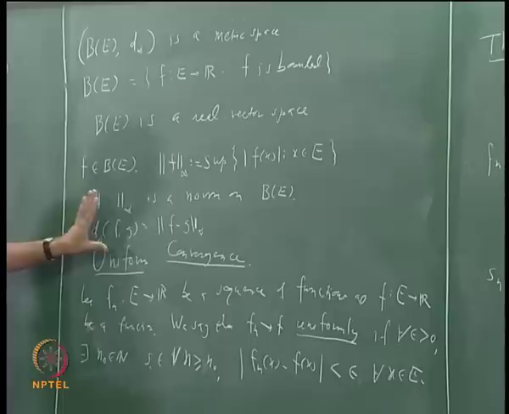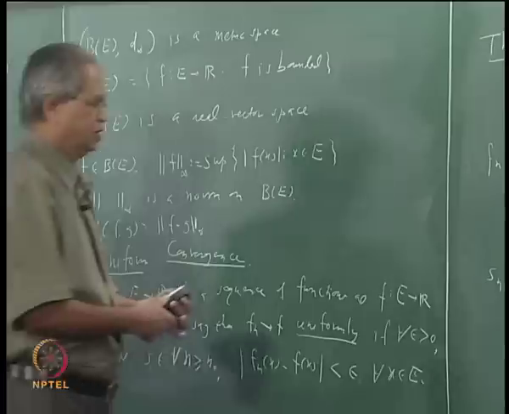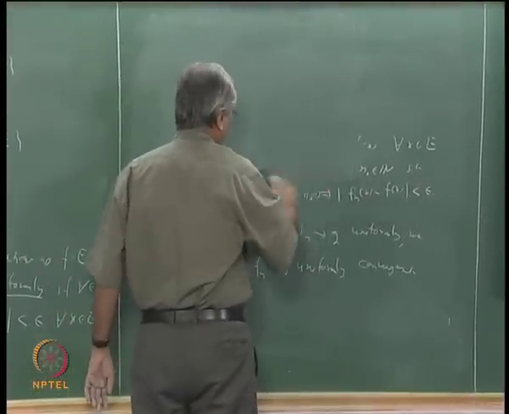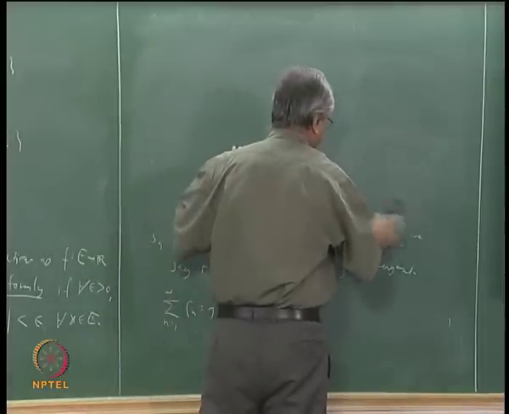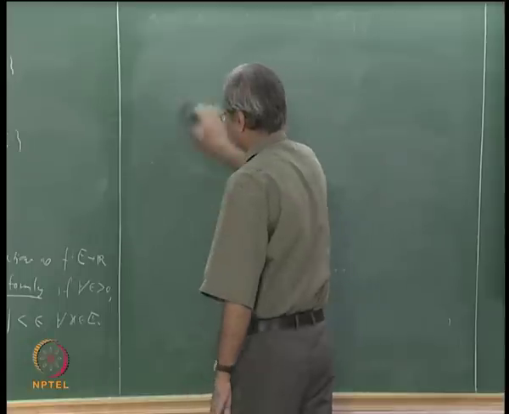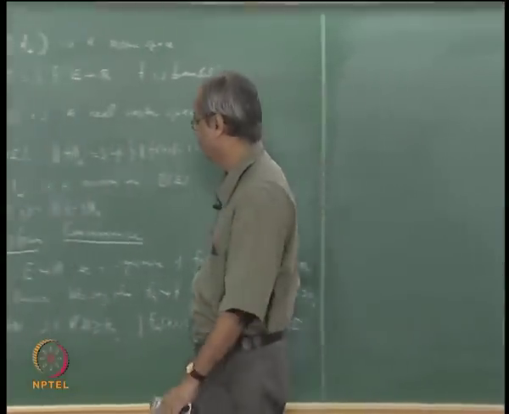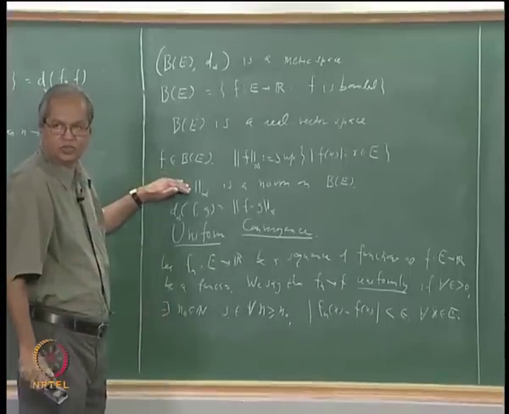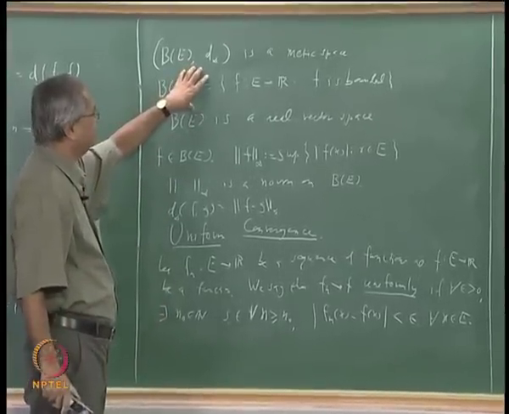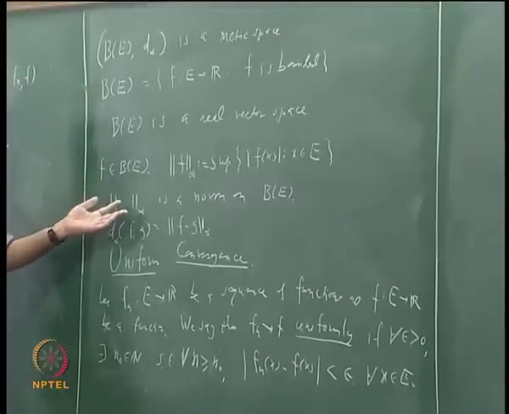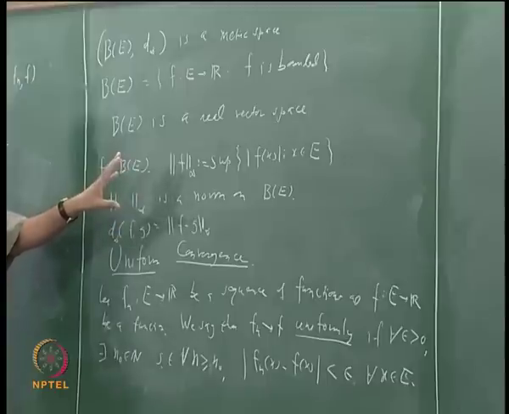Is it clear? Once this fact becomes clear, you will try to understand many other results in a different way. So let us take one more thing, which is again a very famous theorem about uniform convergence, known as the Cauchy's criteria for the convergence. Now, before going to that, in analogy of this, in this metric space, when will you say that a set is bounded? In any metric space, we say that the set is bounded if its diameter is finite.